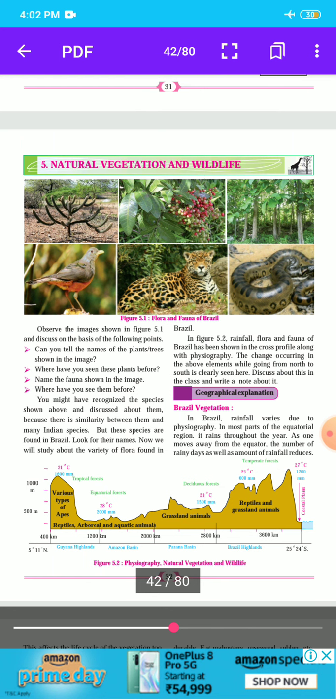Observe the images shown in figure 5.1 and discuss on the basis of the following points. Here are some pictures with some birds and animals. Can you tell the names of the plants and trees shown in the images? Students, see here and name the plants and trees shown in the images. Here you see cactus, coffee and rubber, 3 plants in these images. Then next, where have you seen these plants before? Brazil.